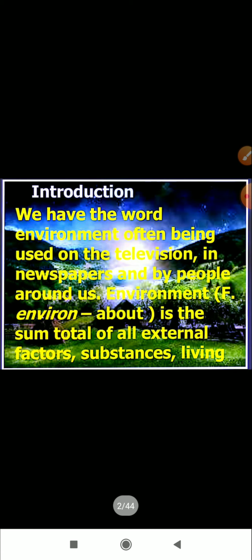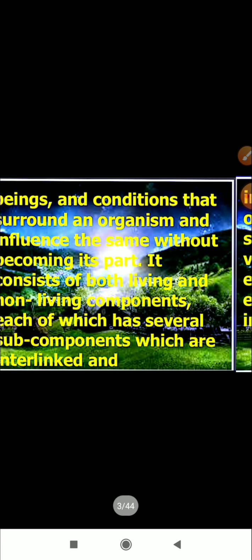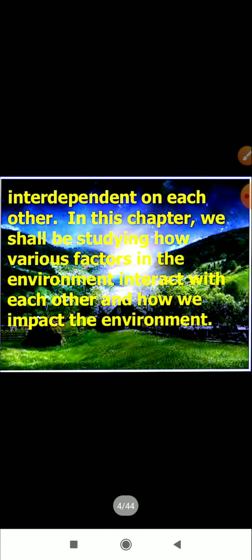So let us start. The term environment means the sum total of all the external factors, substances in the living beings and the conditions that surround an environment and influence the same or the environment without becoming its parts. It consists of basically two components, the living and the non-living components. Each of these components has further subcomponents which are interconnected and interdependent on each other.